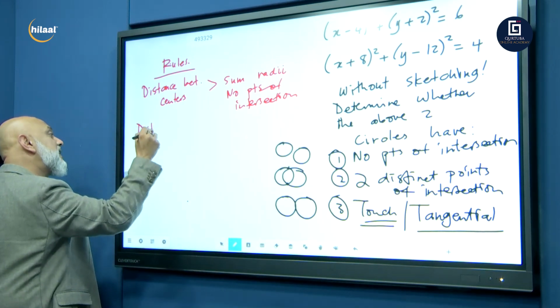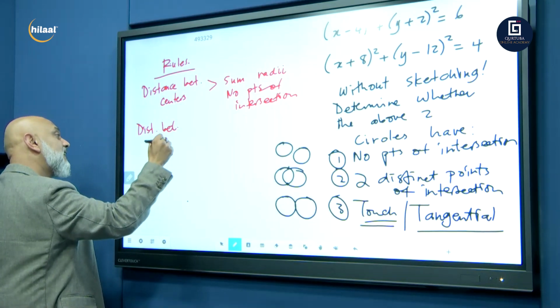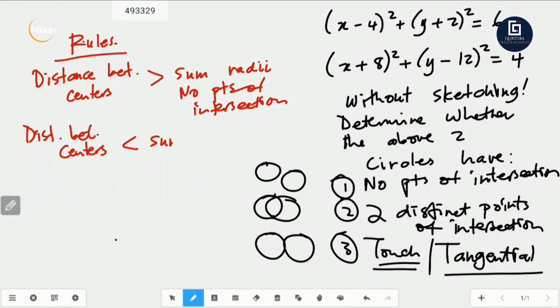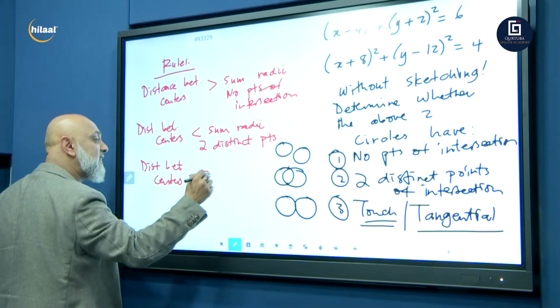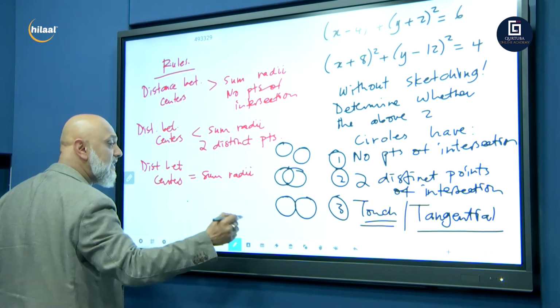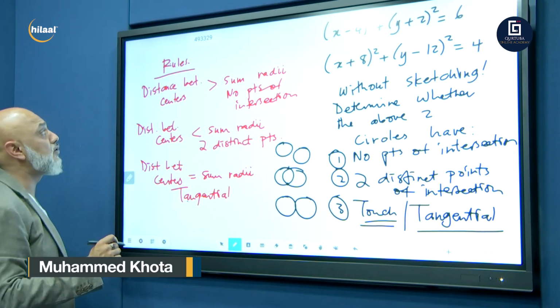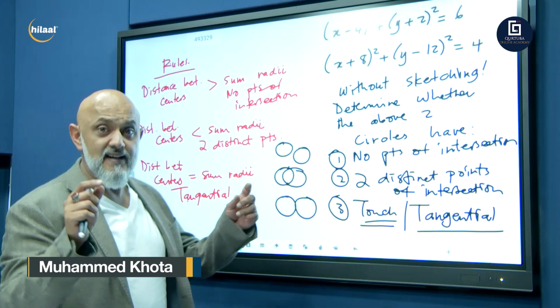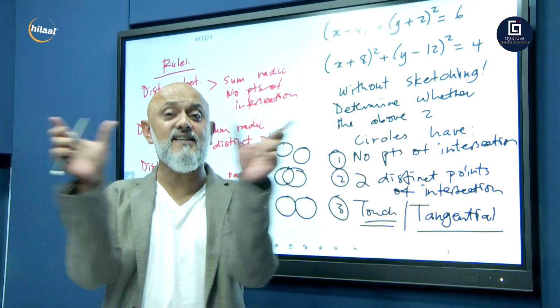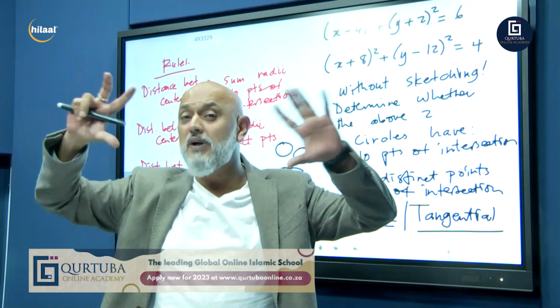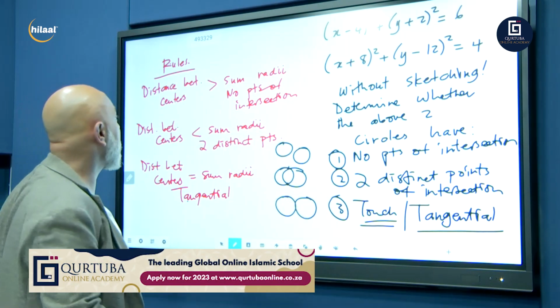If your distance between the centers is less than the sum of your radii, then they will have two distinct points of intersection. And if your distance between your centers is equal to the sum of your radii, then they will be tangential, or they will just touch. So it's done by a set of rules. So if the distance between the centers is greater than the sum of your radii, the two circles will never touch, right? They will have no points of intersection.